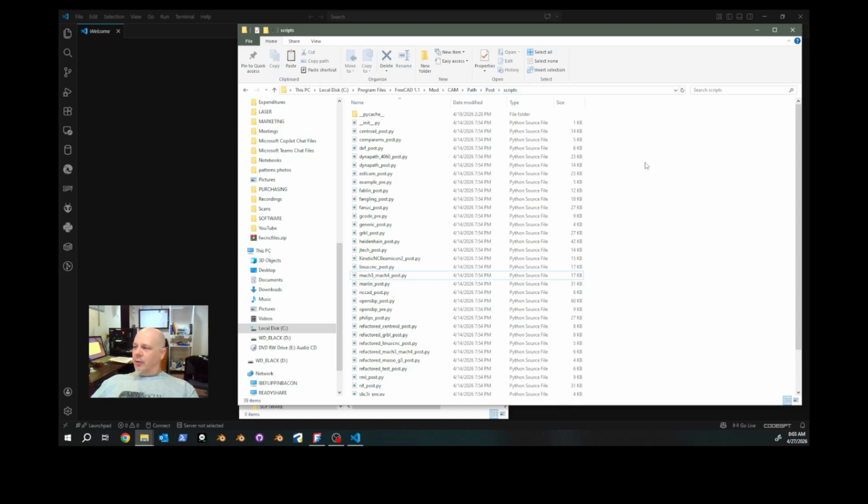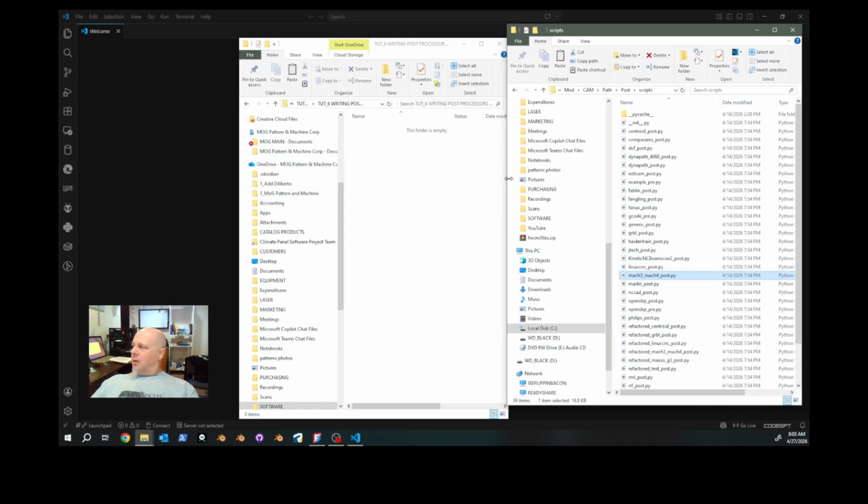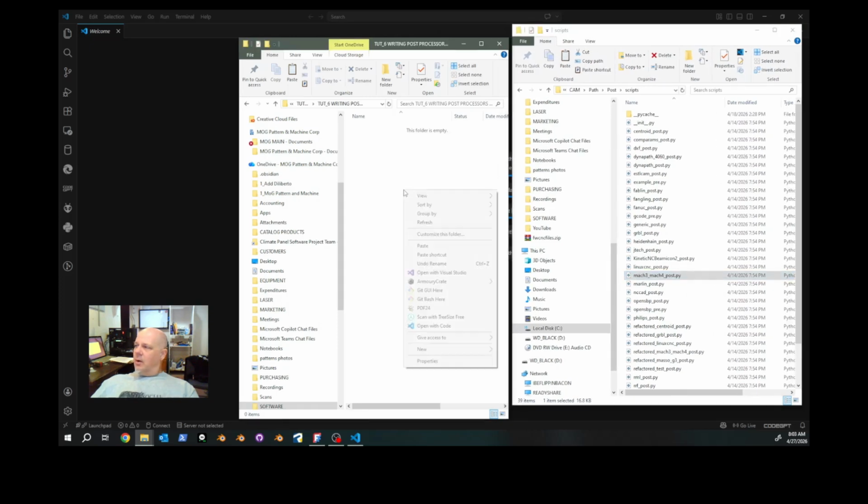And in that folder, you'll find whatever one you want to copy that is a generic send-along with FreeCAD. So let's highlight that, and we'll copy it, and we're going to drop it into our